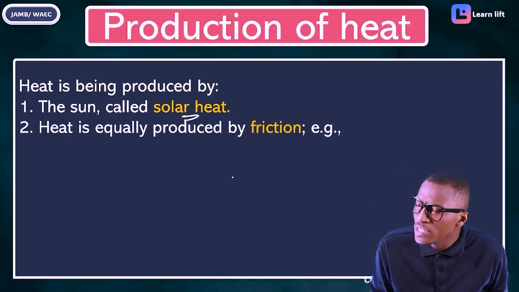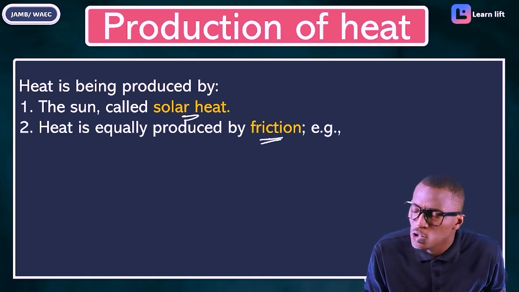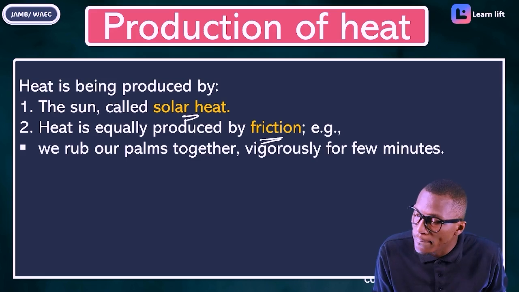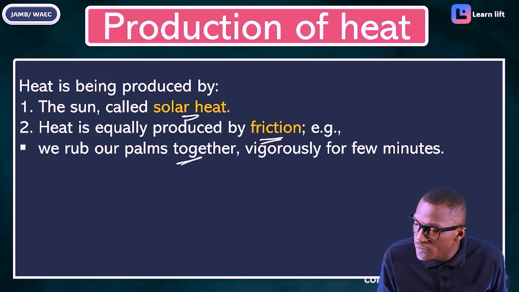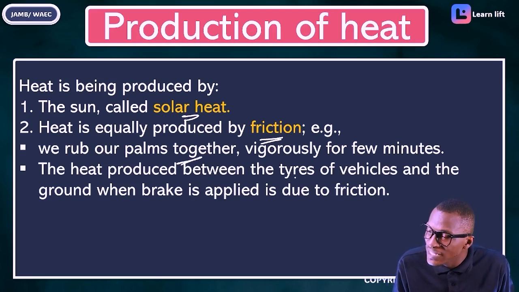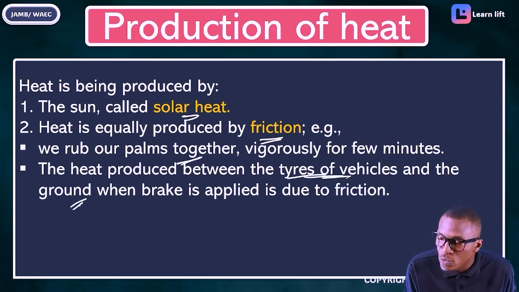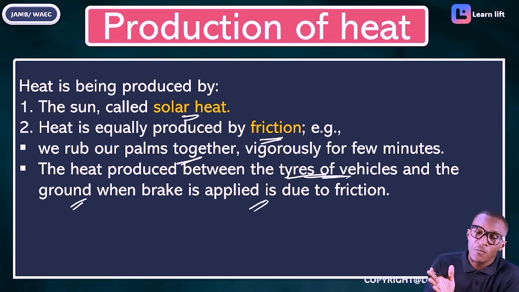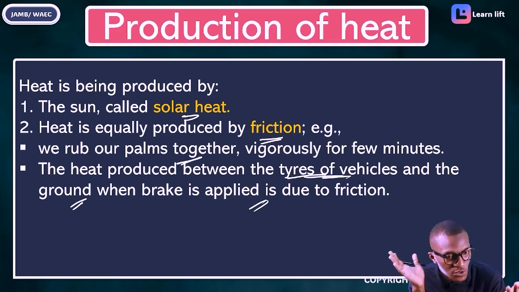Number two, take note that heat is produced by friction. Friction occurs when you rub surfaces together. For example, when we rub our palms together rigorously for a few minutes. Another example is heat produced between the tires of a vehicle and the ground when the brake is applied. The tires of the car scrub through the ground by friction, and that is what produces heat. We are still talking about friction here.